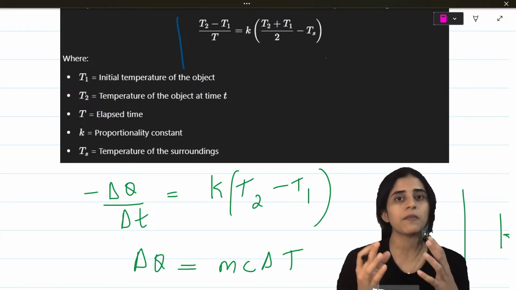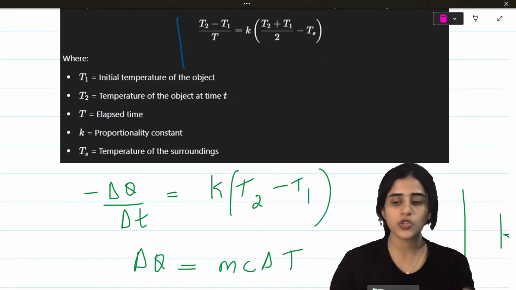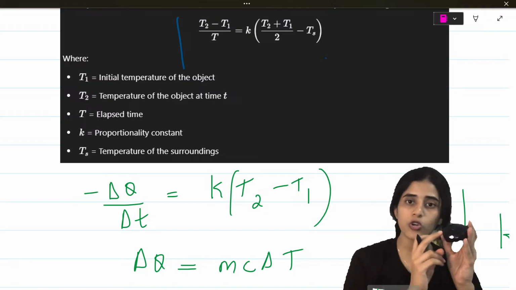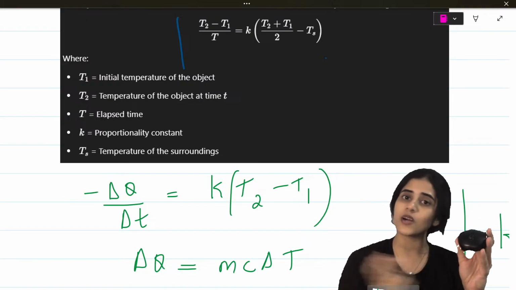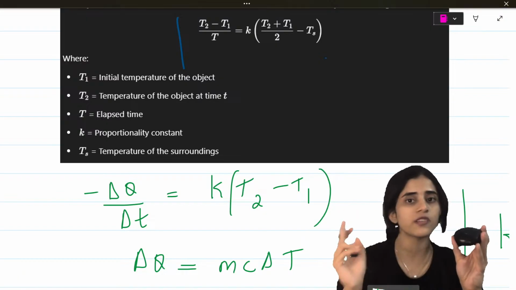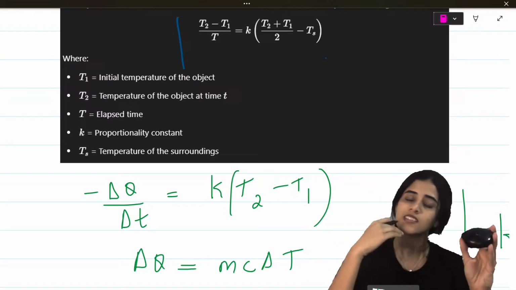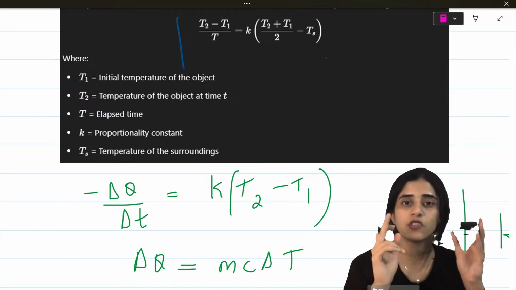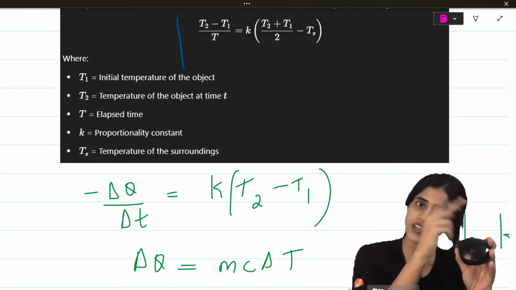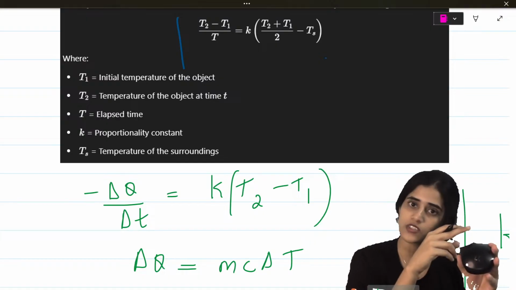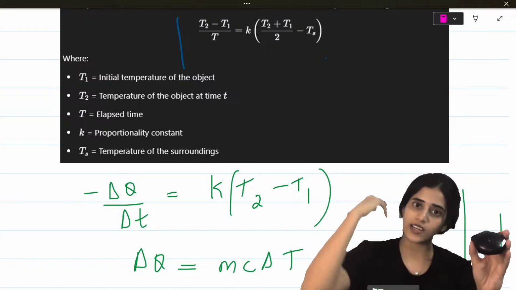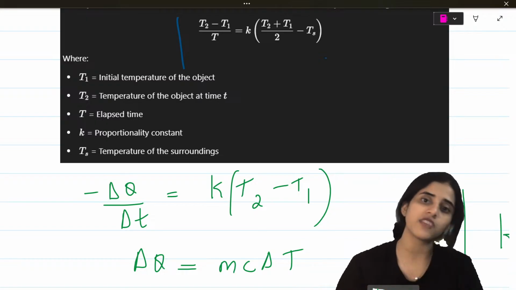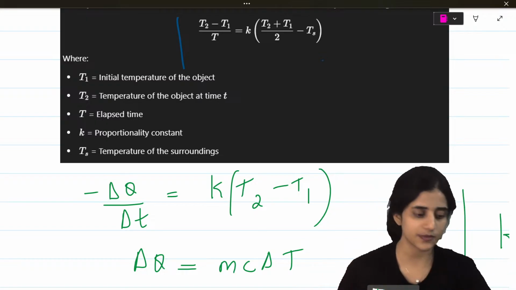Do you understand where to apply this? So imagine you have a system which is at 100 degrees. You want to cool it to 50 degrees. The surrounding temperature is 35 and you cool it in 5 minutes. Now the question is, the surrounding temperature increases to 45. How much time will it take for this cooling? So with the first parameters you had T1, you had T2, you had the surrounding temperature, you find out K. And then you substitute that, and find out the new time taken.